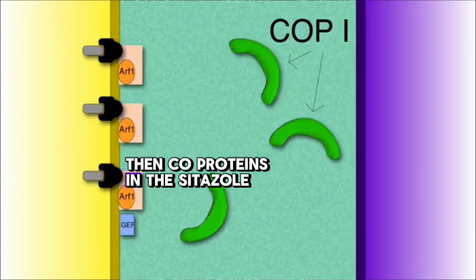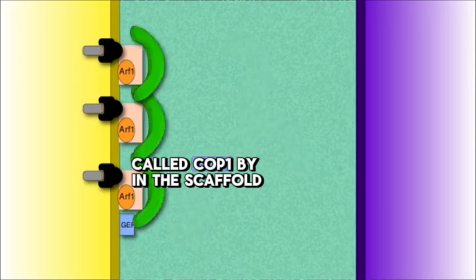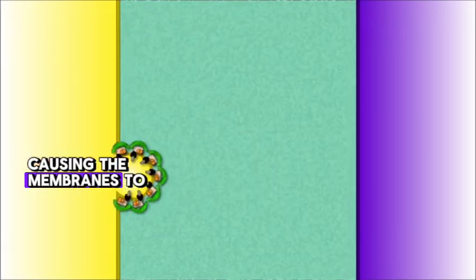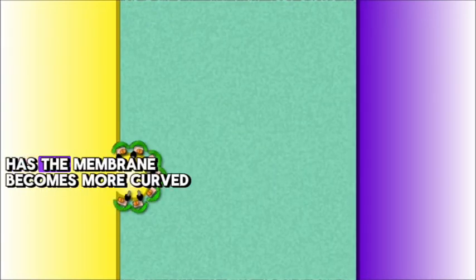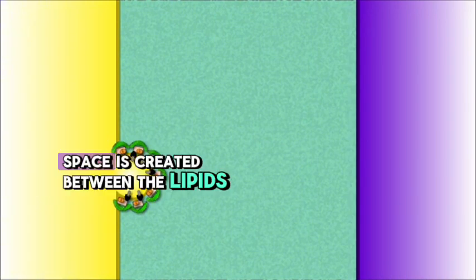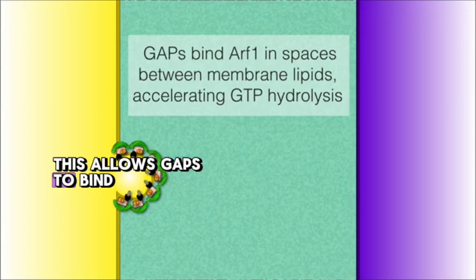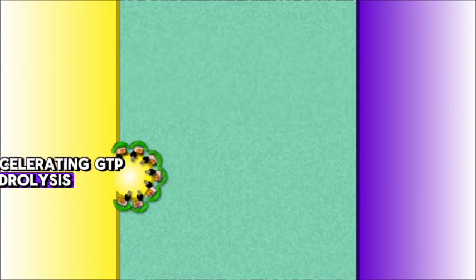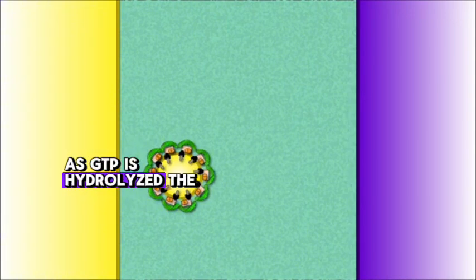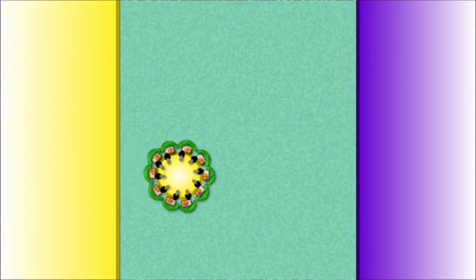Then, coat proteins in the cytosol, called COP1, bind the scaffold, causing the membranes to bubble out. As the membrane becomes more curved, space is created between the lipids in the membrane. This allows GAPs to bind and interact with ARF1, accelerating GTP hydrolysis. As GTP is hydrolyzed, the scaffold disassembles.